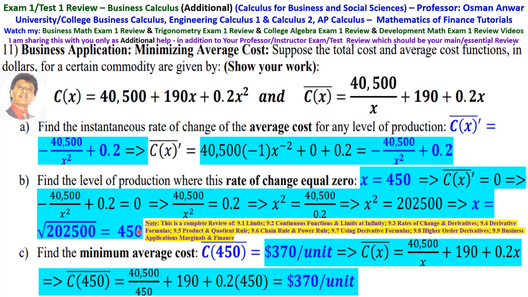So this is the level of production that will minimize the average cost.